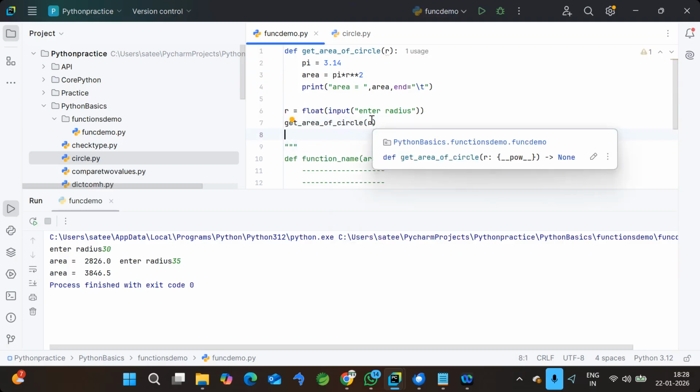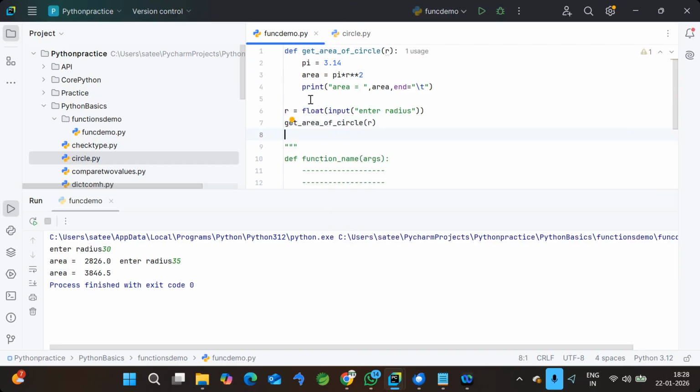Similarly, a function can also return the output. Here we are printing, right? Just imagine that I don't want to print here. I want to capture that as an output. I want to return that. I want to capture it here itself. So now let's take an example here. I want area is equal to, and now I want to get that output.